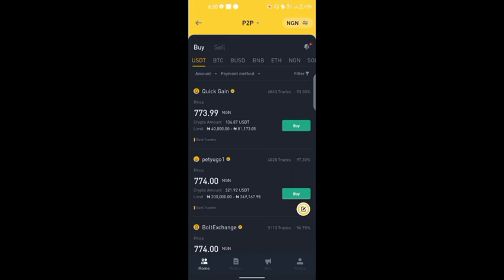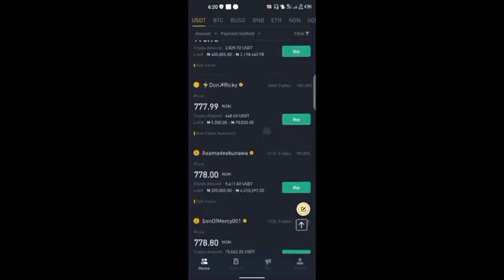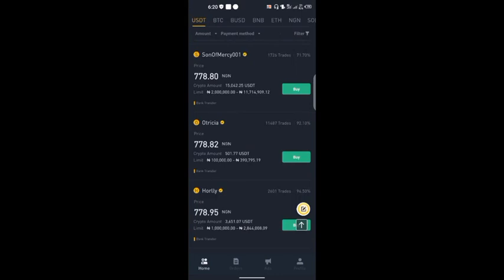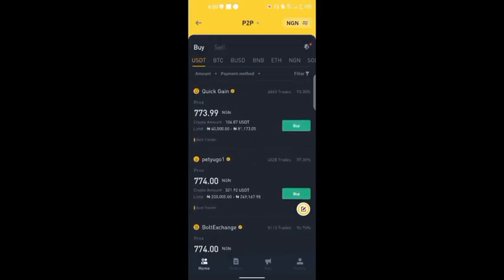Because I know the way we go about resolving the issue if the person is unwilling to release the coin on time. So you cannot be scammed once you follow these rules that I am about to give you. Now let's assume you find it difficult scrolling, that you don't want to stress yourself. Maybe you are even the type that wants to buy a token not more than let's say 1,000, 2,000 naira, because it's even possible on this page. A fraction of USDT that is no more than probably 2,000 naira.